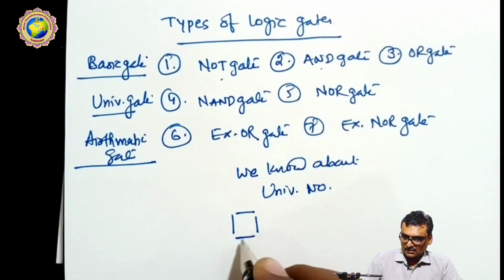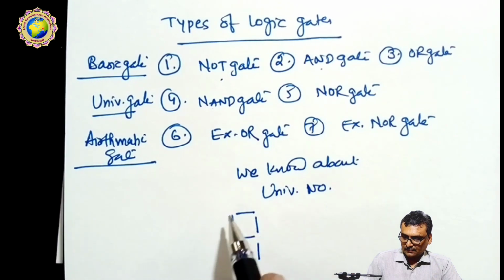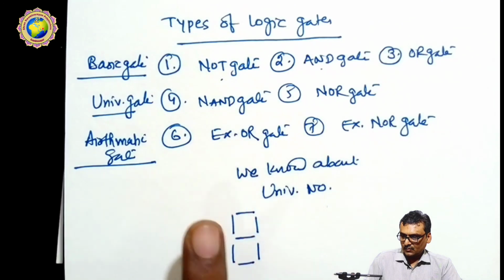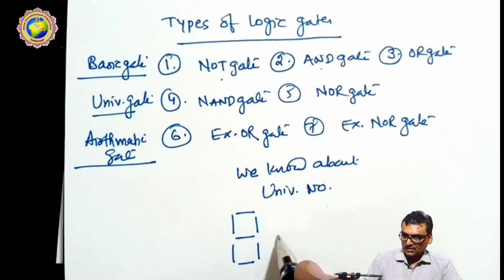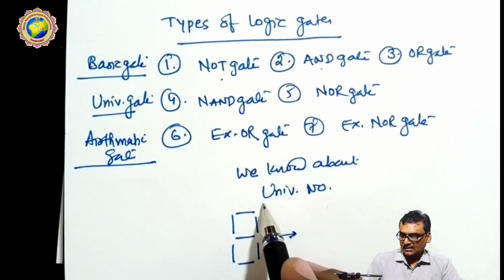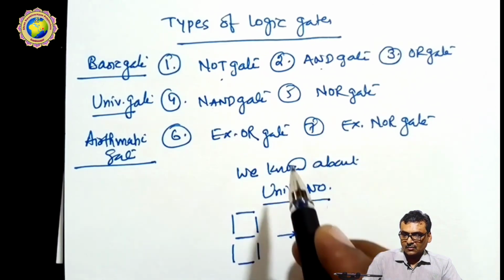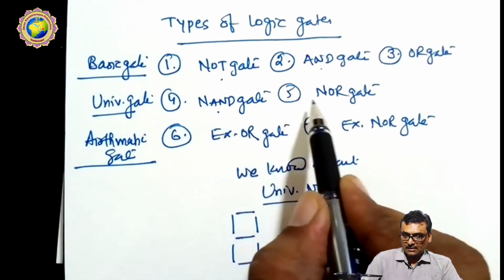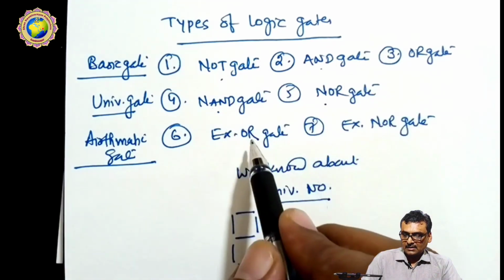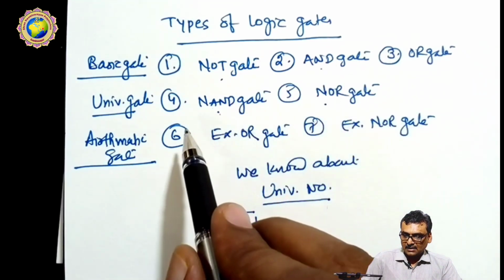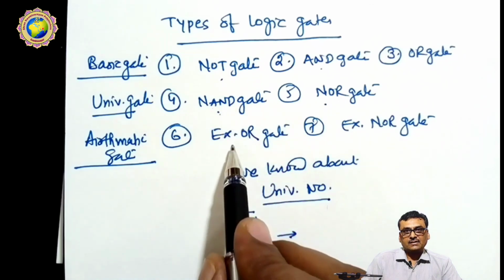So here the number is 8. This 8 number can create any number, by removing 0, or 1, 2, 3. So this universal digit can create any number. That's why it's called a universal number. So that's why these 2 gates can create any of the other gates. That's why the NAND and NOR gates are universal gates.